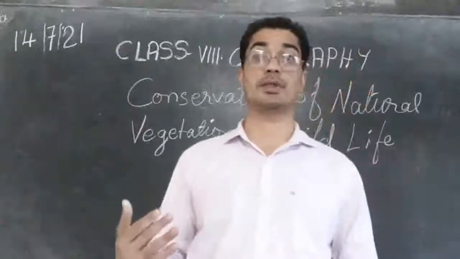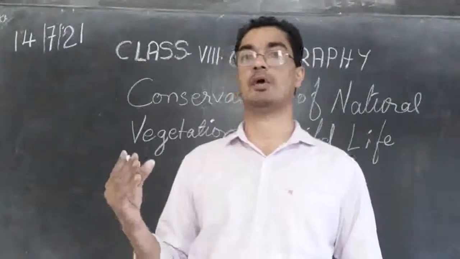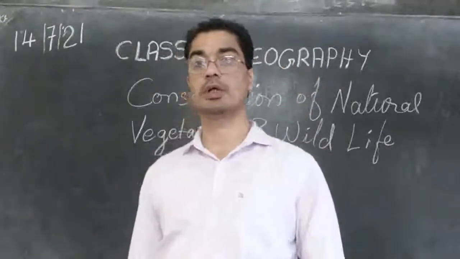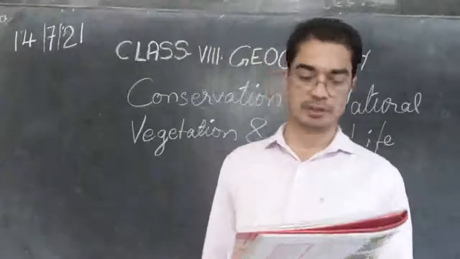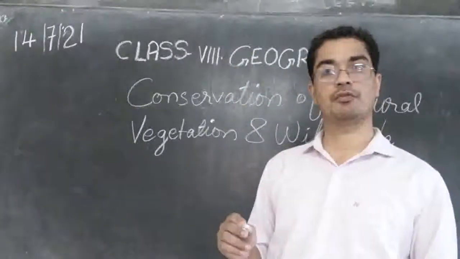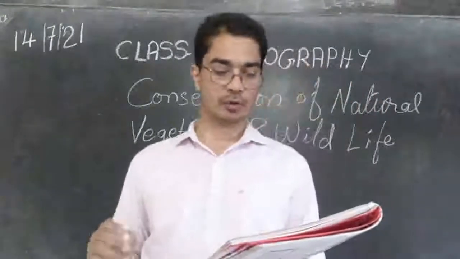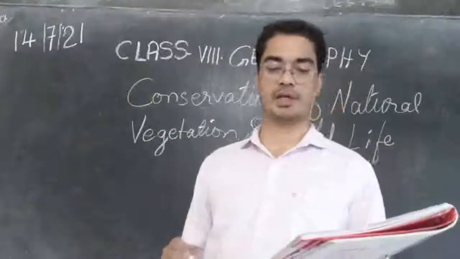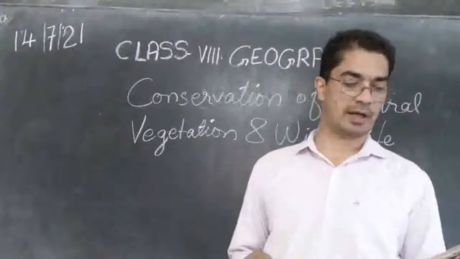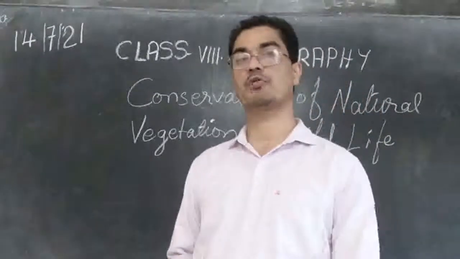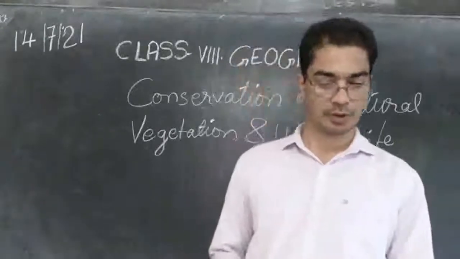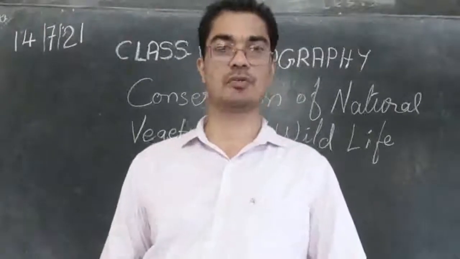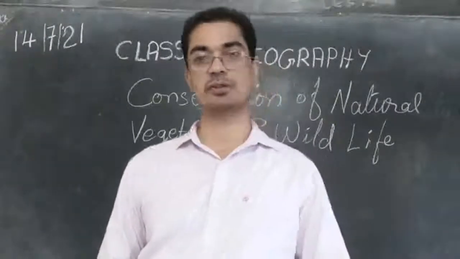We need to preserve our ecosystem. We need to have all kinds of animals and trees on our earth. Then only will the ecosystem be maintained. Deforestation, soil erosion, constructional activities, forest fires, tsunami and landslide are some of the human and natural factors which accelerate the process of extinction of these resources.